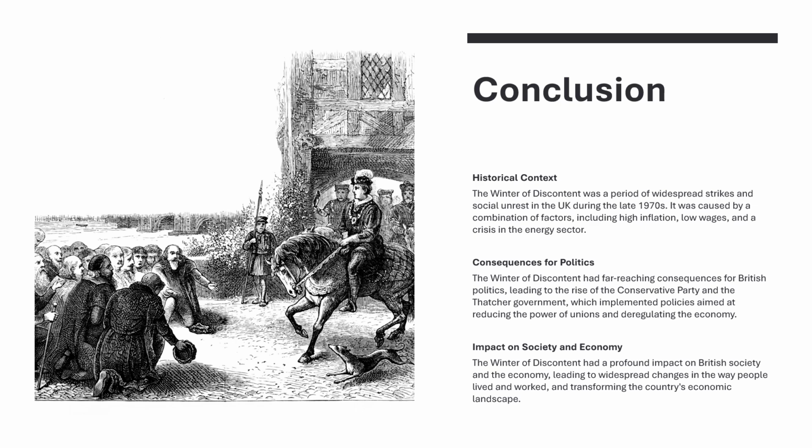Consequences for politics. The Winter of Discontent had far-reaching consequences for British politics, leading to the rise of the Conservative Party and the Thatcher government, which implemented policies aimed at reducing the power of unions and deregulating the economy.